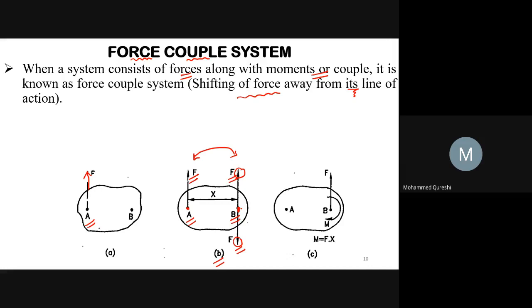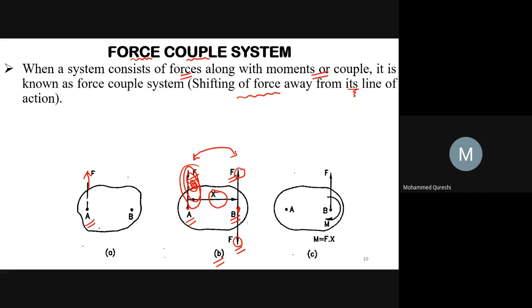Now, let us move further. Let x be the perpendicular distance between the lines of action of the forces. So, the force at A and the force in opposite direction at B, I am talking about this force.